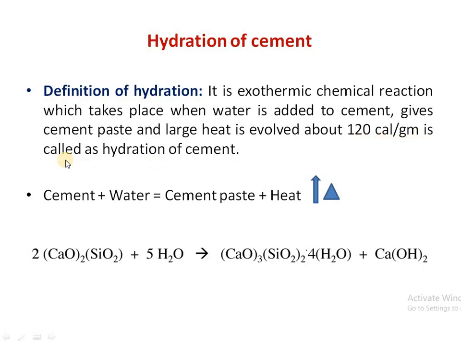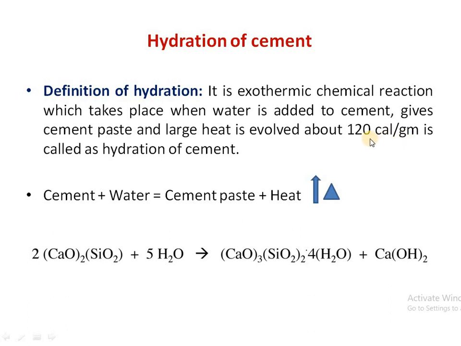Such a reaction is called hydration of cement. Yes, when we add water to cement, it gives us cement paste and simultaneous evolution of heat. The rate of heat evolution is about 120 calorie per gram.